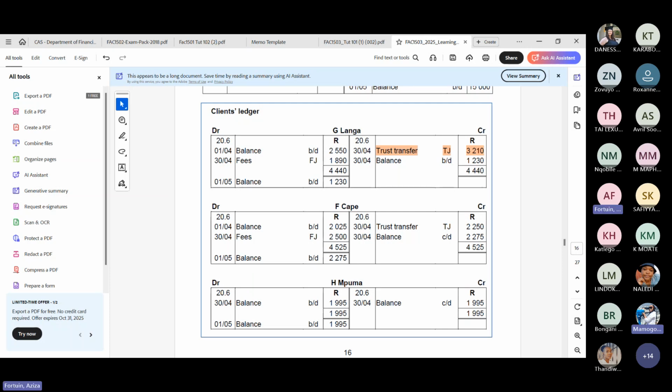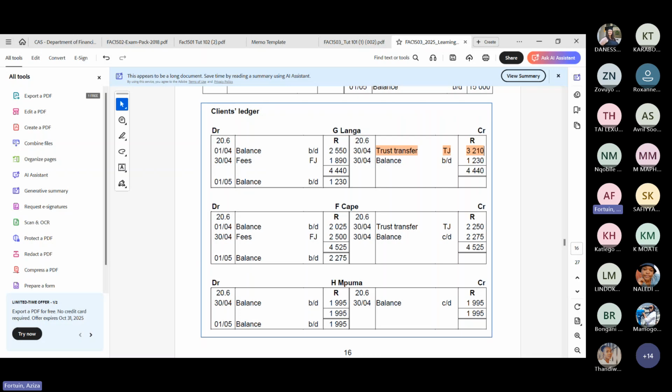No, you only transfer 4,440 and he's left with only 760. His account is then closed off. You can't transfer more money, because then that means you're transferring somebody else's money. You with me? You only transfer what is needed if Langa has more in the trust creditors account.